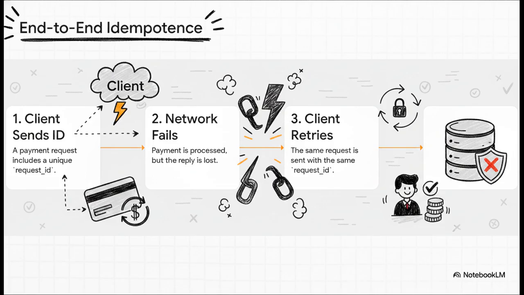And here's the magic in step 5. The database sees that request_ID, recognizes it's already processed this payment, and simply rejects the duplicate write. The customer is never charged twice, correctness is guaranteed from end to end without any complex coordination protocols.